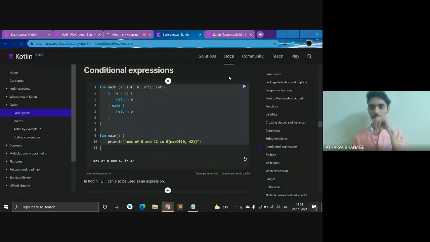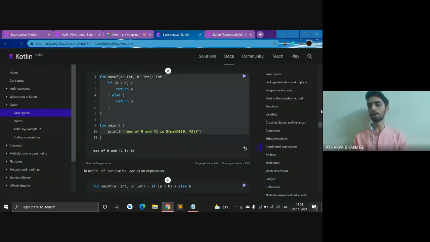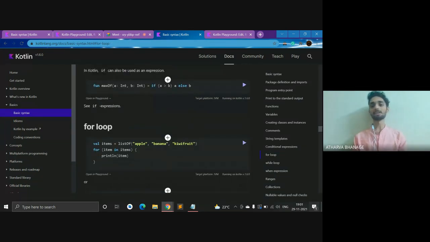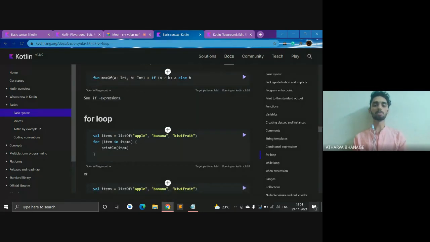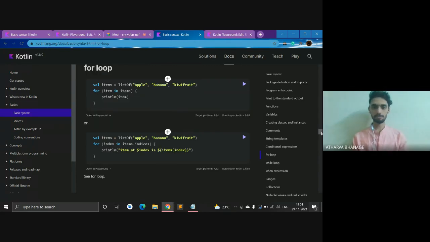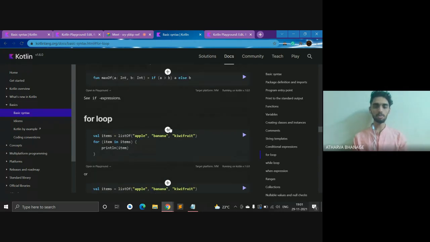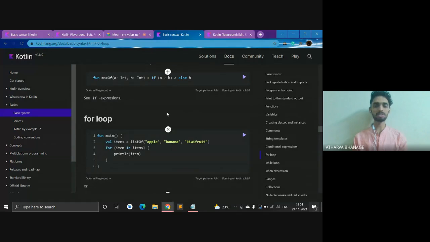It's highly recommended that you practice this. If you have no idea about how to code in any other language, you can start with Kotlin because Kotlin is very easy. People say Python is easy. I would say Python and Kotlin are easy. Almost both of them don't have much changes when you are at the beginning stage.